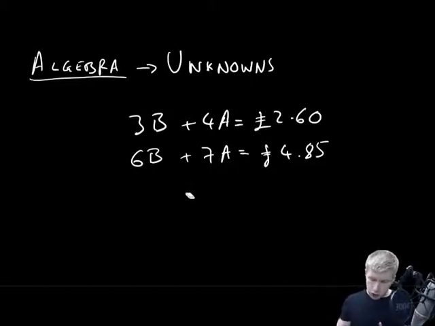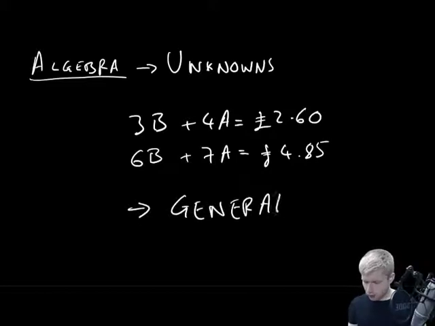So algebra is really useful for working with values which we don't currently know. We work with them as if they're numbers and we treat them exactly the same way, and eventually the numbers will fall out. But there's another place where algebra is really useful, and it's useful for generalizing.